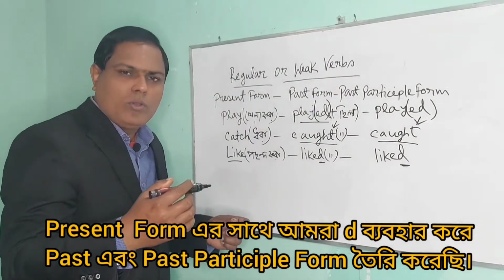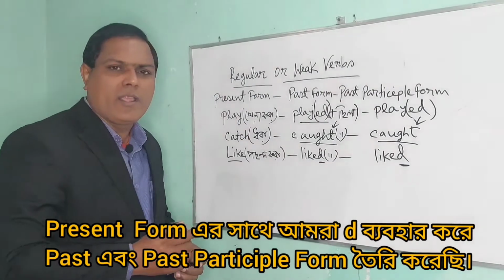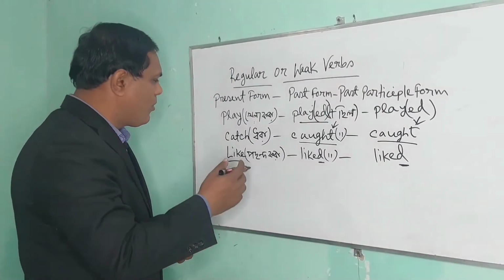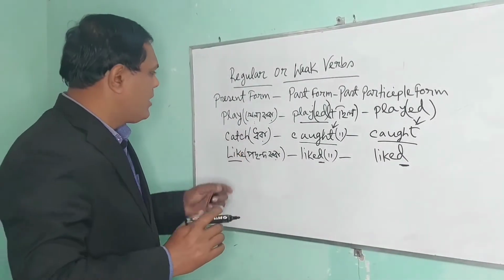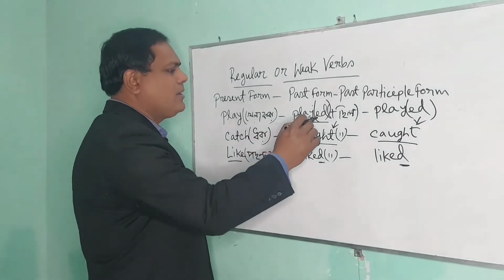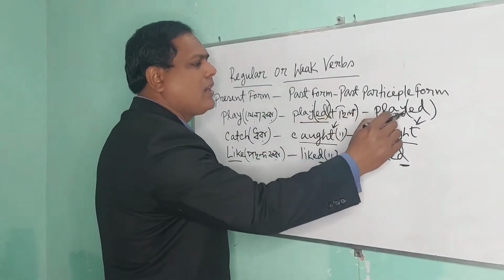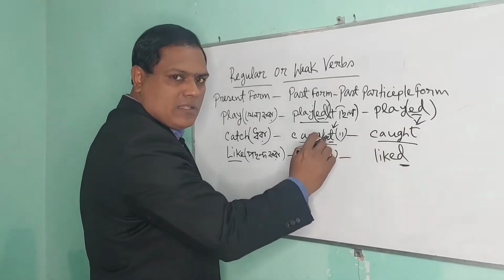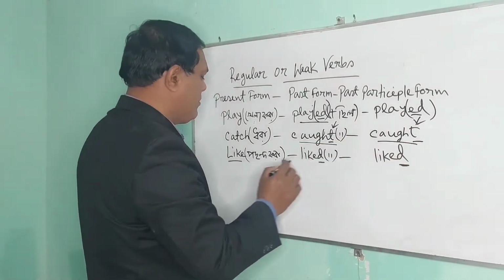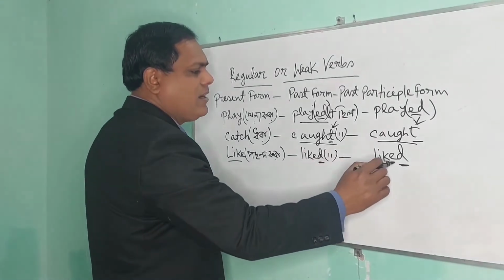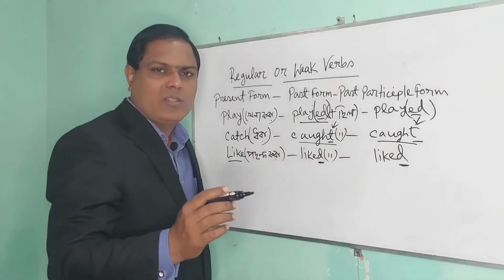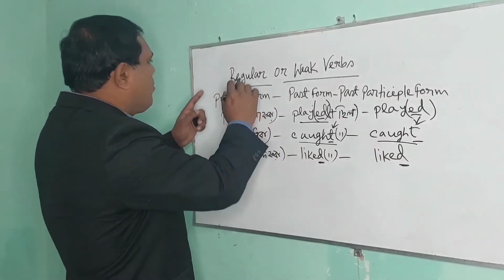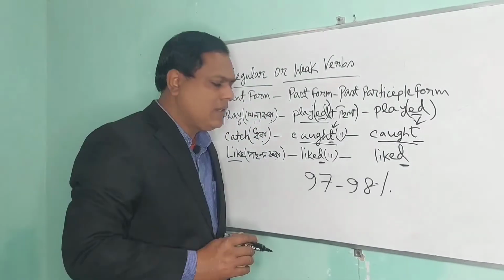So you see a common characteristic here: ed is added in the past form and the third form. T is added in the second or third form. Here d is added in the second or third forms. These are called regular verbs.